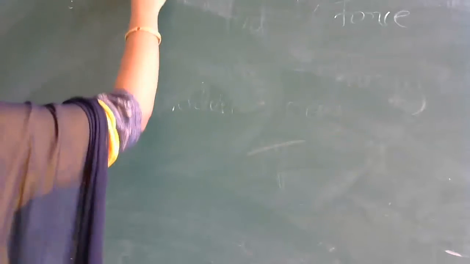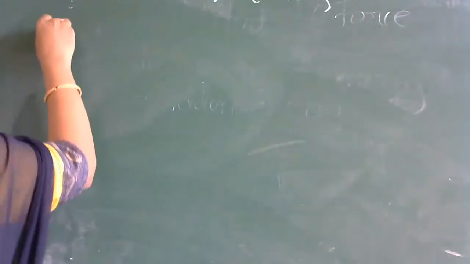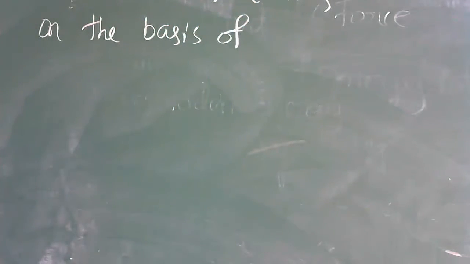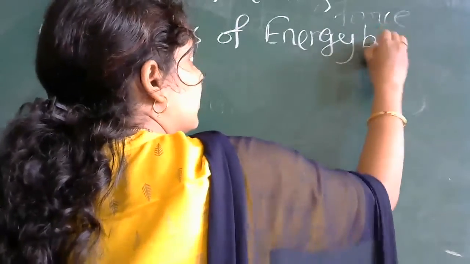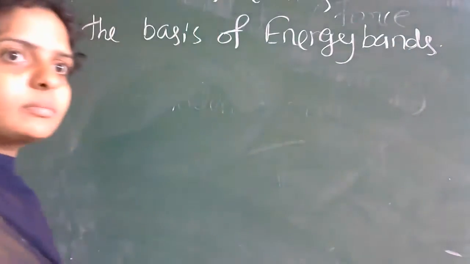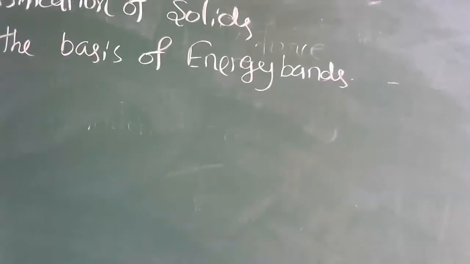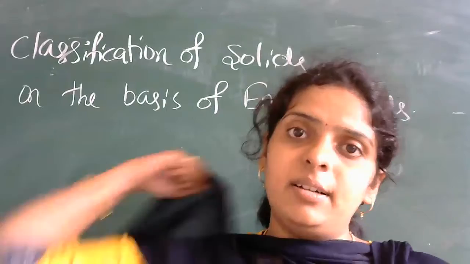So next is the classification of solids on the basis of energy bands. So this is your next concept. Solids can be classified into 3 types, that is conductors, insulators and semiconductors. So how you can define them based on energy bands here? One by one we will discuss.